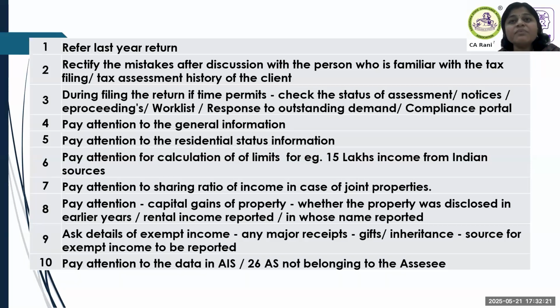See the e-proceedings. There are many places nowadays where notices come. There is a work list, there is a response to, there is an outstanding demand, there is a compliance portal, some comes in e-proceedings. So just take a look at it. Or there could be a situation where you have sought a rectification which has never happened, that outstanding demand still remains and interest is mounting. So if your office has a system to track it on a daily basis, no problem. If your office is not that, please take an extra 5 or 10 minutes to see if there are any critical things to be addressed. You don't have to address it now. If it is not time bound, don't address it now, do it after July, but make a note of it.